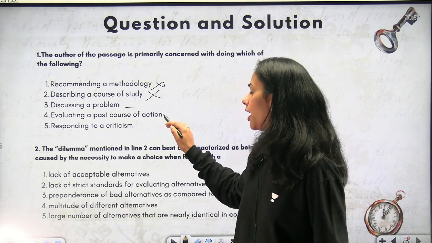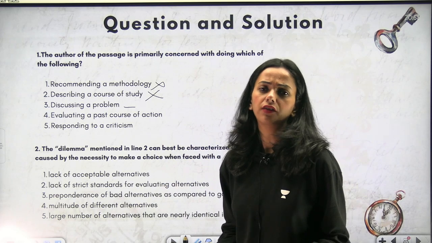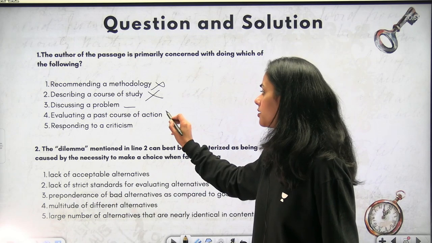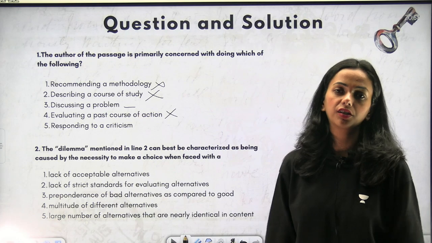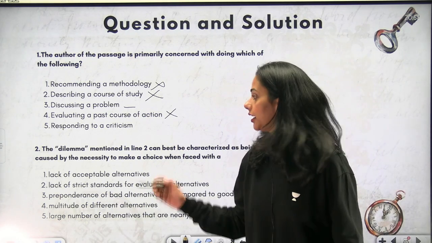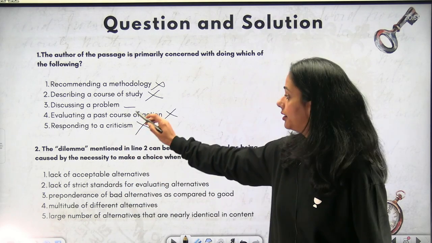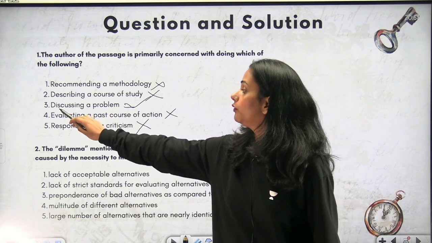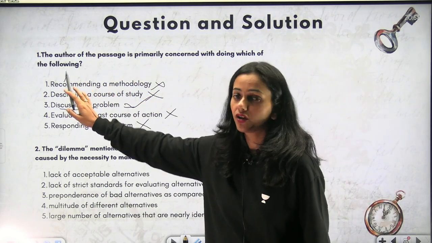Evaluating a past course of action. The author is not trying to tell you what the past course of action would be or was taken in the past. We certainly are not on this. Responding to a criticism. No, we were not responding to a criticism. We were just discussing a problem which the people were facing in that decade. Absolutely wrong. I think this is the answer to our question. We were discussing a problem. The passage's primary concern is that the author is trying to discuss a problem.